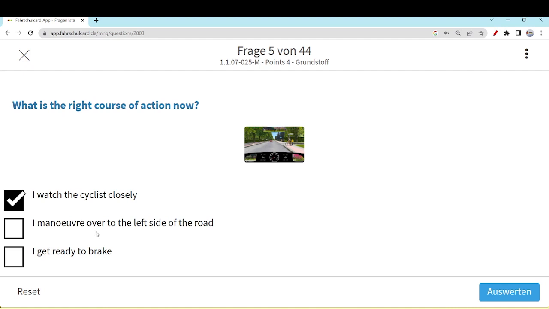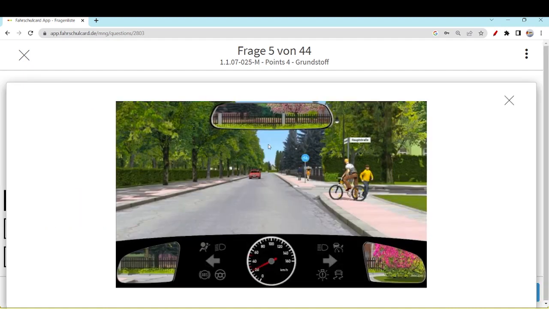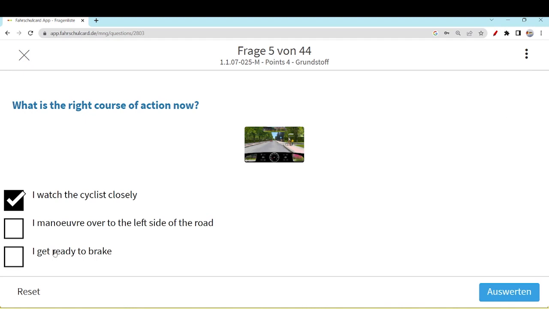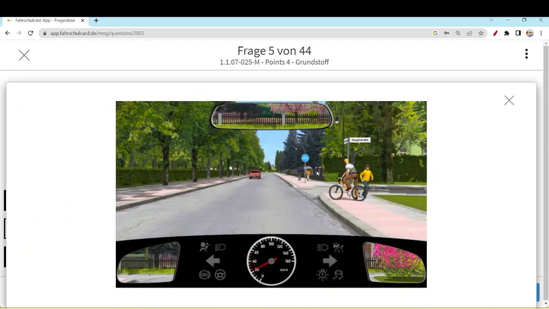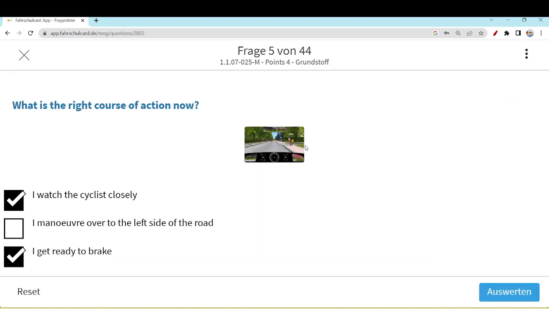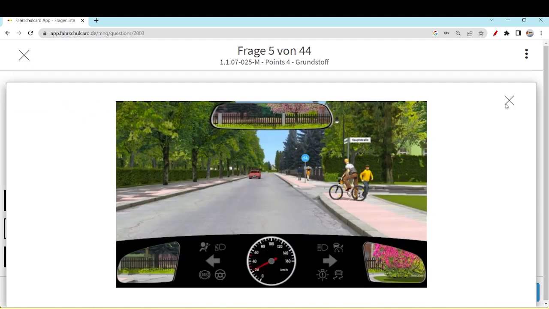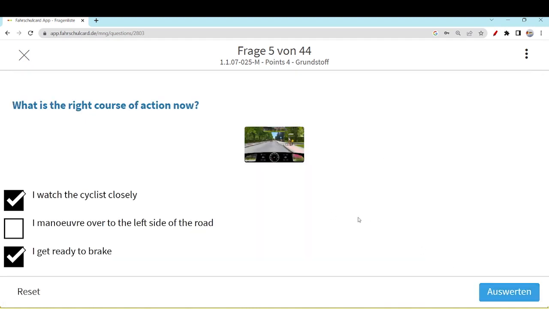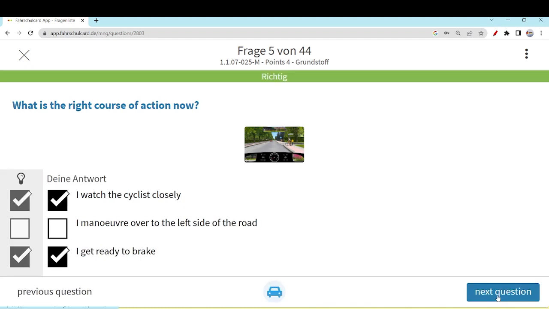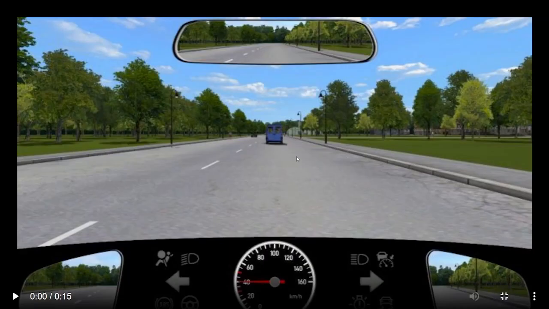I maneuver to the left side of the road? Not a good idea, because why will you maneuver to the left? Because in that particular lane there is an oncoming vehicle. You can hit that red car. It's not a good option. I get ready to brake, because you should be ready to brake. Could be any reason. Cyclists directly come on the roadway, maybe this kid runs on the roadway, any possibility. Be ready to brake, and particularly watch the cyclist closely. But you are not allowed to go to the left side of the road, otherwise it can be a really dangerous situation. So the next question is a video question.